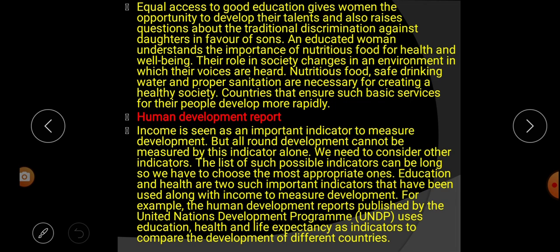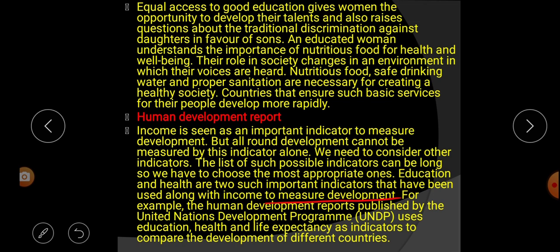Education and health are such important indicators that they have been used along with income to measure development. That means to measure development, education and health are also two important indicators along with income. Listen carefully. To measure development, what are the three things that are important?